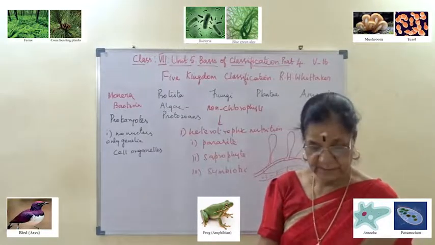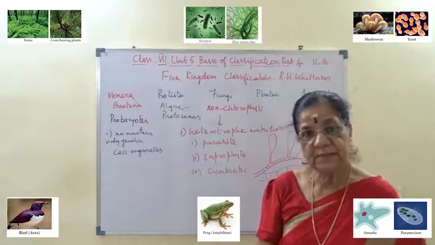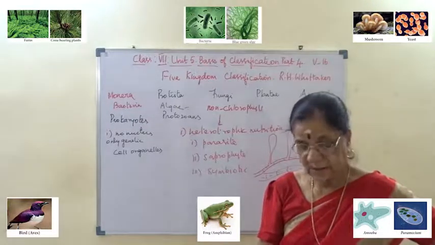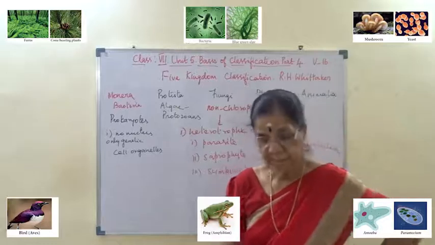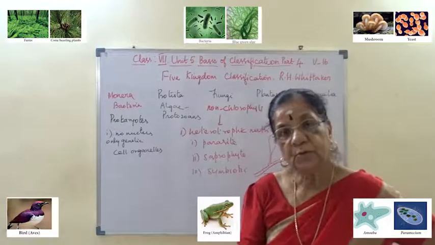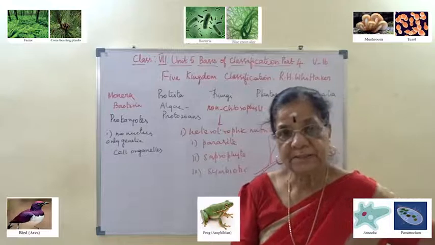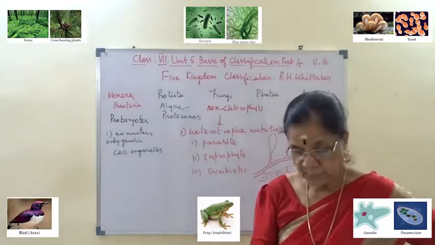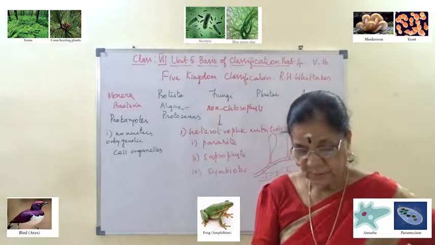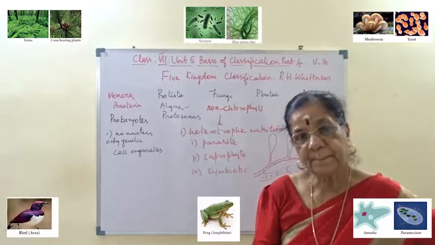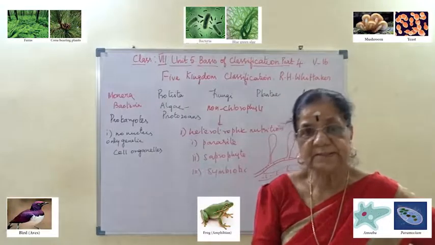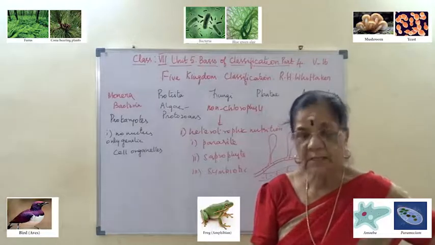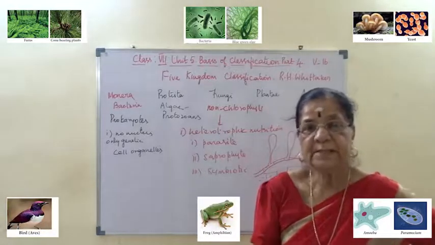Do you remember which phylum each belongs to? Sponge is phylum Porifera, hydra is phylum Coelenterata, flatworm is phylum Platyhelminthes, roundworm is phylum Aschelminthes or Nematoda, insects are phylum Arthropoda, earthworm is phylum Annelida, snail is phylum Mollusca, and starfish is phylum Echinodermata.